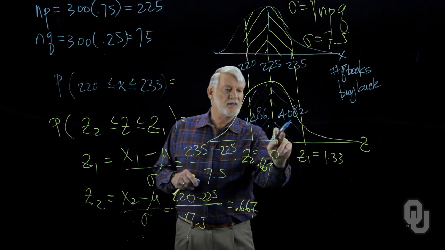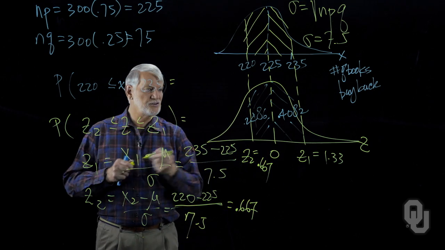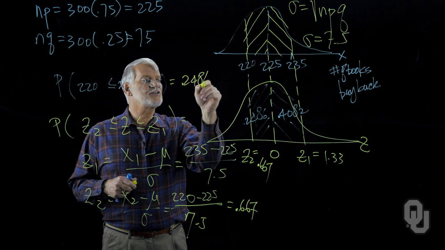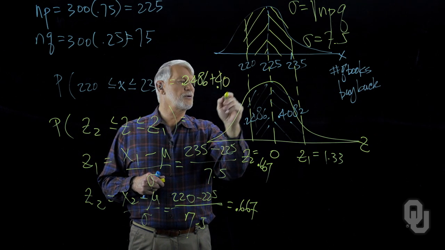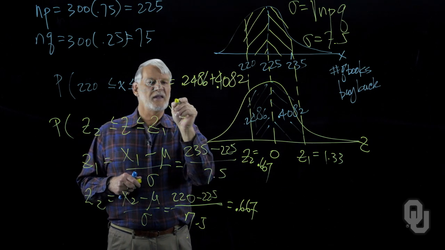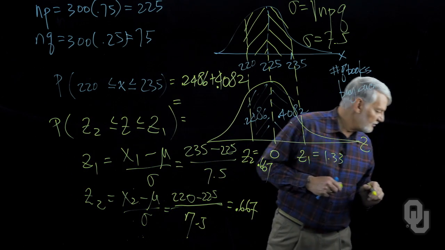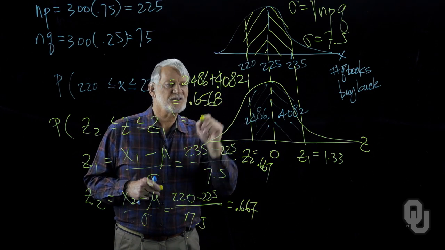We, of course, want the sum of those two numbers. So the answer to our question is equal to 0.2486 plus 0.4082. And that happens to be 0.6568.